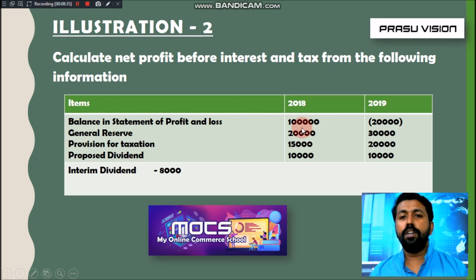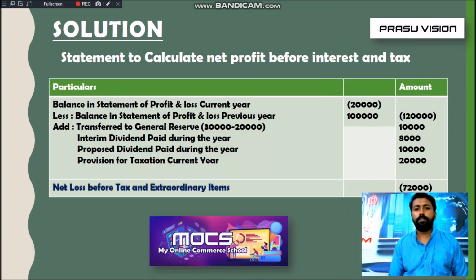So it is very clear, during 2019 that the company had a loss. In the previous year they had 1 lakh profit, and they have only a loss of 20,000 in the current year. So what will be the profit? We have to find out whether it is profit or loss. Then general reserve amount is given, provision for taxation amount is there, proposed dividend is there, interim dividend is also there.